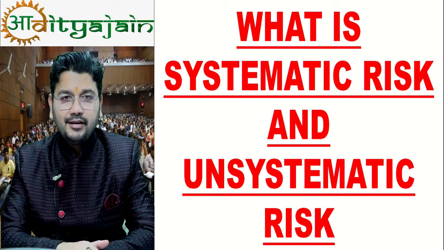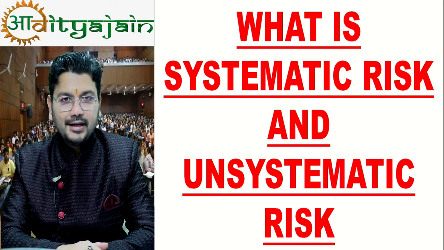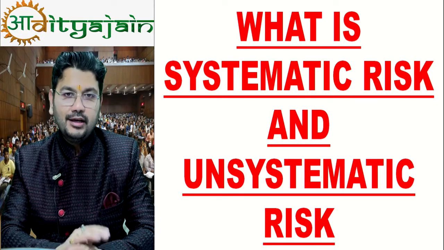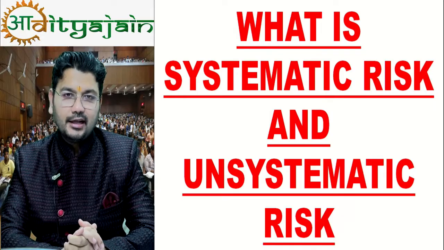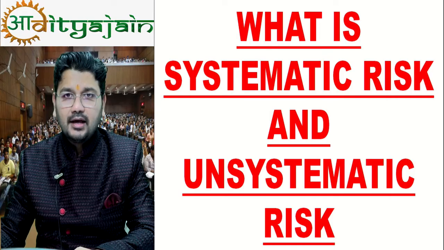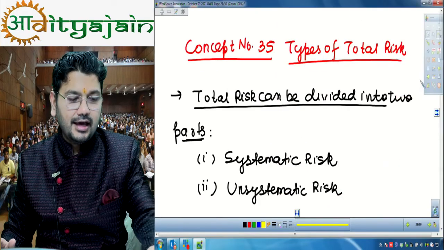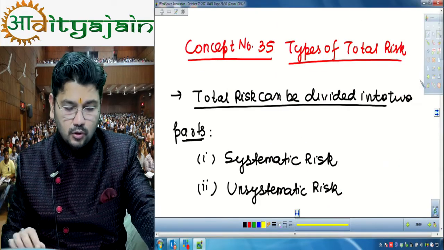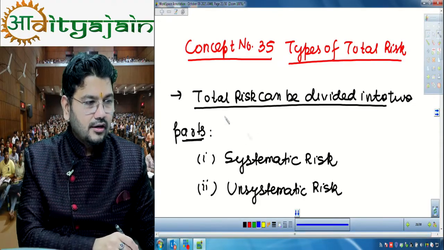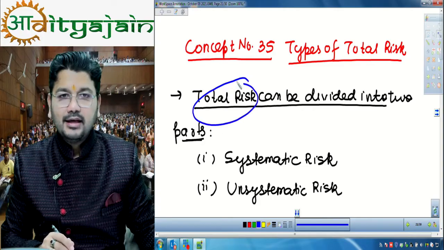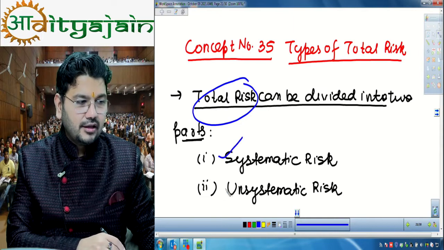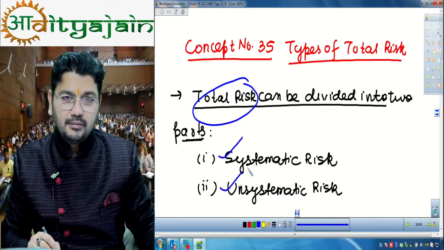So friends, today we will understand what is systematic risk and unsystematic risk practically, conceptually, relating to stock market examples. We have covered this concept in our class. Total risk of any company can be divided into two parts: one is systematic risk and another is unsystematic risk.